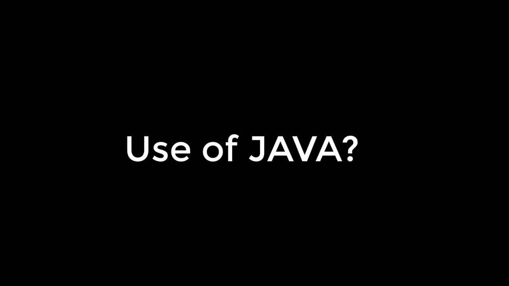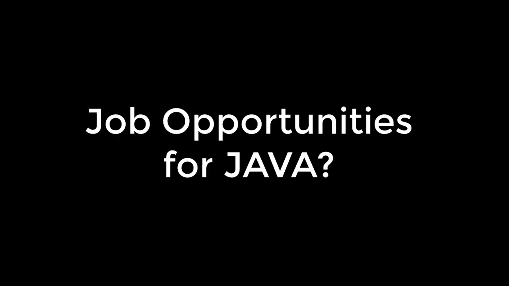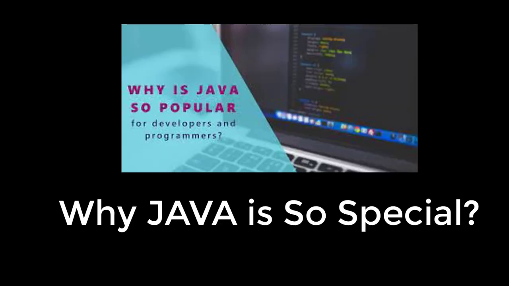Because you might be wondering, in the market there are a lot of programming languages coming and going, like let's say the C program, it started, then C++. You find that some people would say, when you learn C program, you will have no job. When you learn C++, you will have no job. Not necessarily. You can have a job, but compared to Java, C++ and C programming have got less demand, right? But how come even though Java started a long time ago, it still has a market? What is so special about Java?